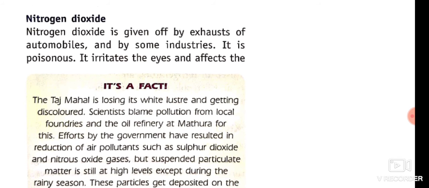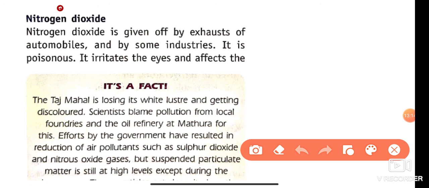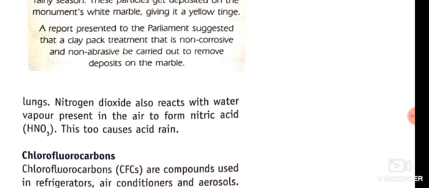Next component is nitrogen dioxide. Nitrogen dioxide is given off by the exhaust of automobiles, that means vehicles, and some by industries. It is poisonous. It irritates the eyes and affects the lungs, and nitrogen dioxide also reacts with water vapors present in air to form nitric acid. This also causes acid rain.